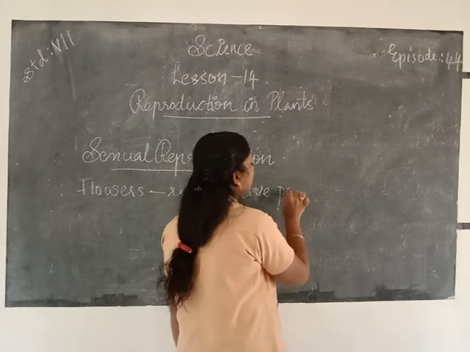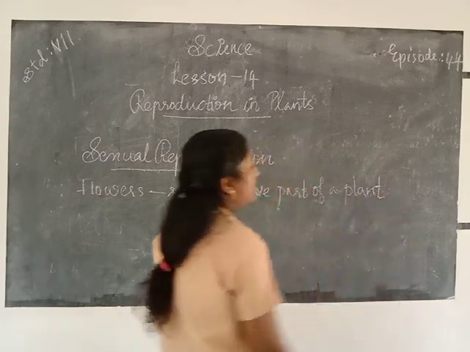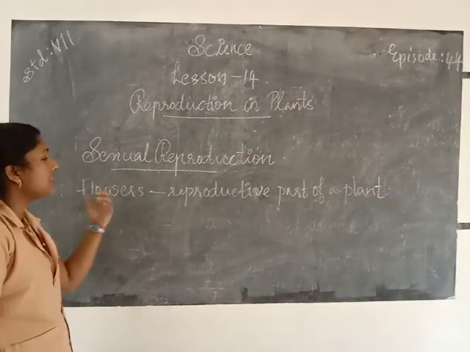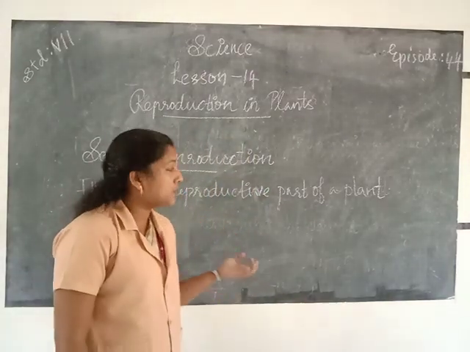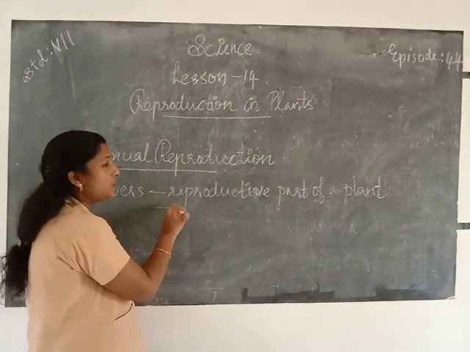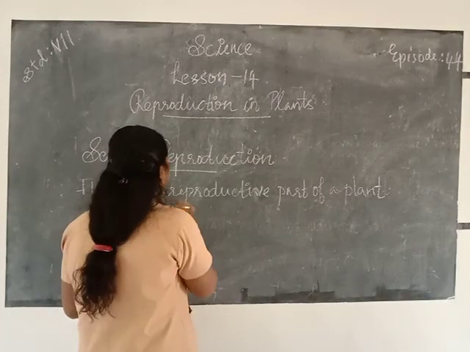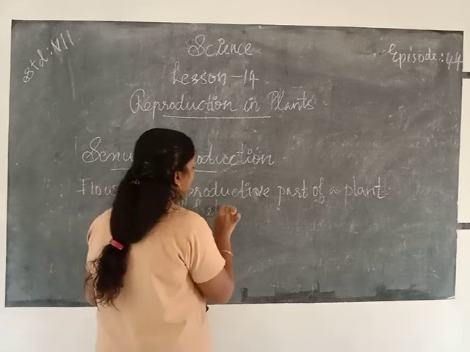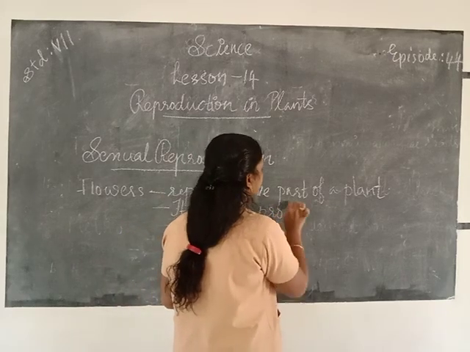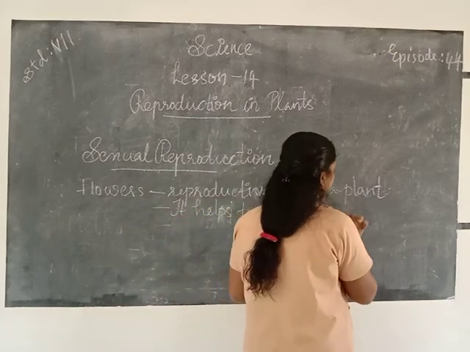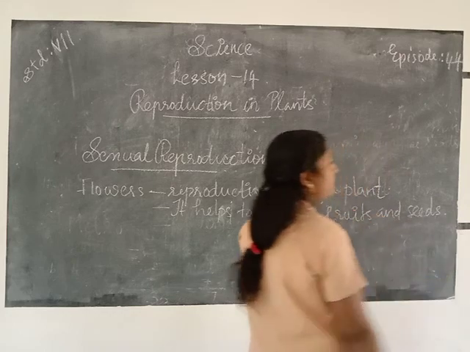Okay, the flowers help to produce fruits and seeds through reproduction.